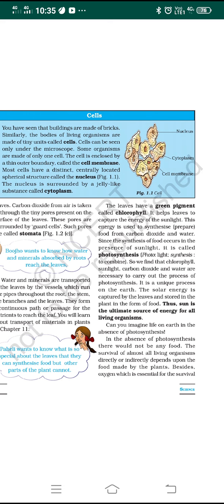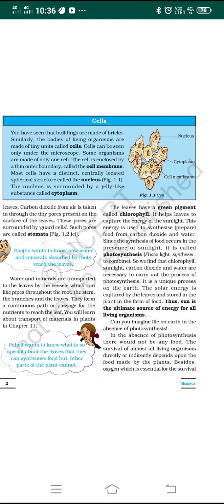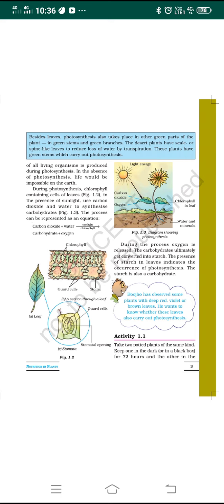Since the process takes place in the presence of sunlight, it is called photosynthesis. We find that chlorophyll, water, carbon dioxide and sunlight are all very much necessary to carry out the process of photosynthesis. A question can be asked: what is photosynthesis and what are the necessary things for photosynthesis? You must remember all this. Next, after the process of photosynthesis, what is released? Oxygen gas is released.